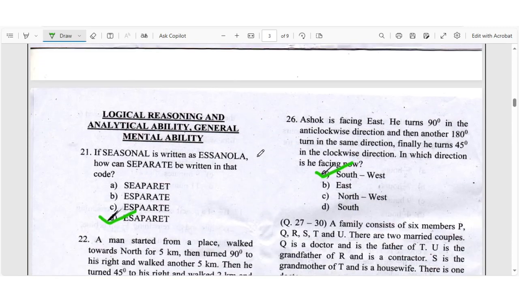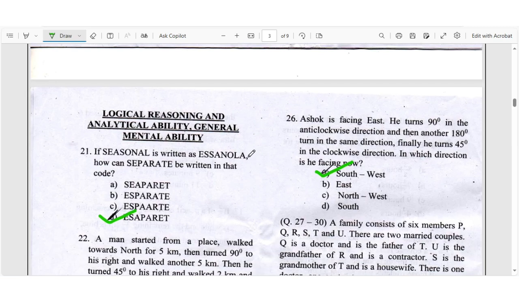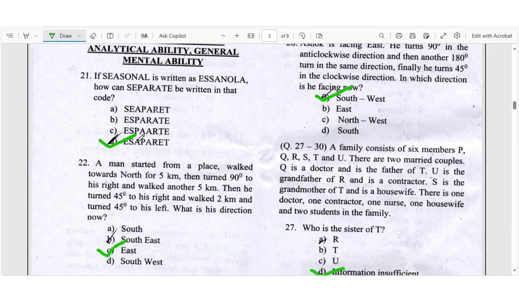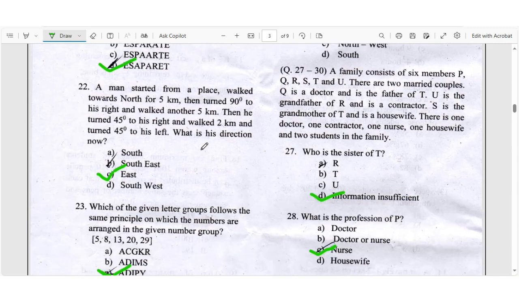Logical reasoning, analytical ability, general mental ability. If SCASONAL is written as ESSANOLA, how can SCPARATE be written in that code? The right answer is D, ESAPARET. Question number 22.